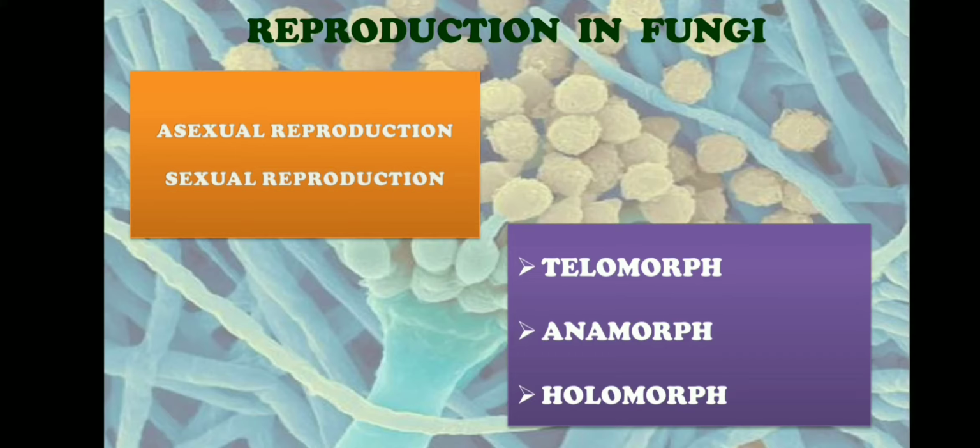holomorph. Teleomorph is the term which is used to describe the sexual stage of fungus. Teleomorph stage is also called the meiosporic stage, and anamorph is used to describe the asexual stage of fungus. It is also called the mitosporic stage. Then holomorph is the term which is used to describe the whole fungus in all its forms and potentialities. Teleomorph and anamorph, these two stages together can be called the holomorphic stage.